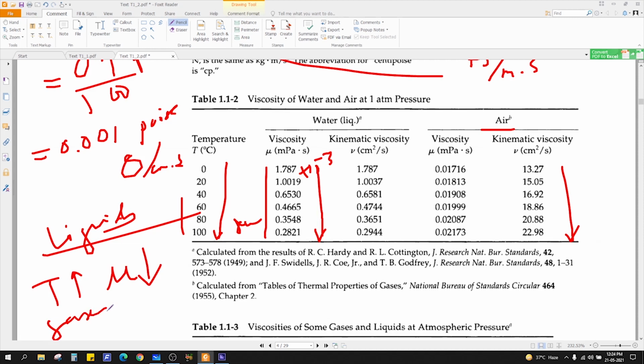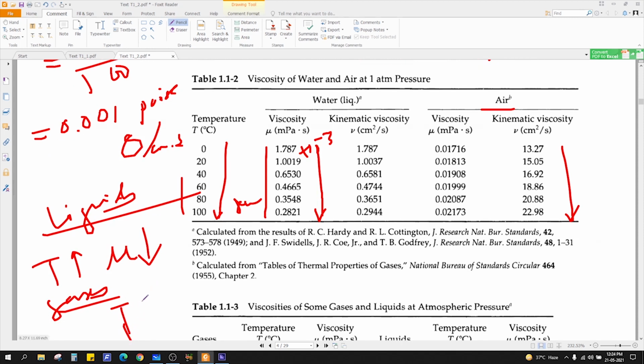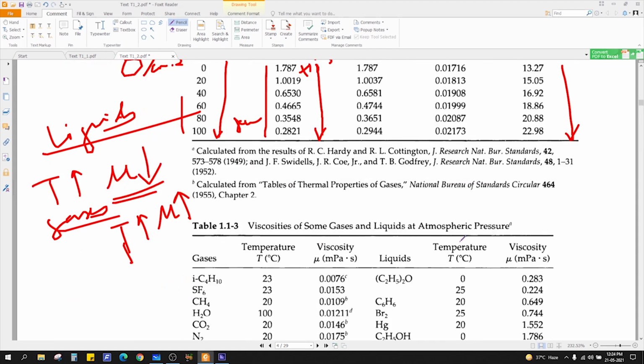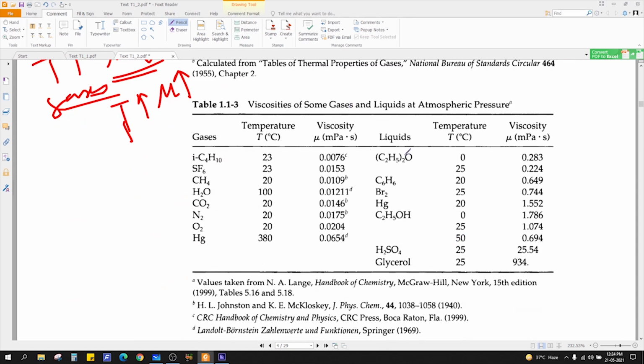For gases, if you increase the temperature, the viscosity will also increase. So remember this: with increasing temperature, the viscosity of liquids decreases, and the viscosity of gases increases. Fine. There are some viscosities of gases and liquids at atmospheric pressure.